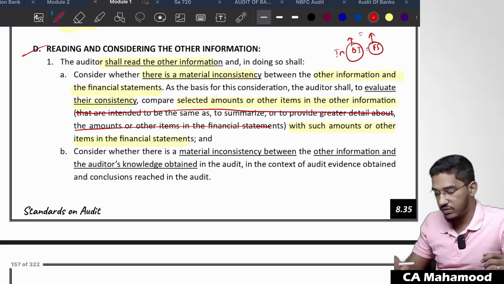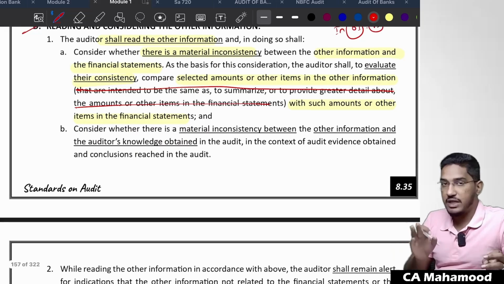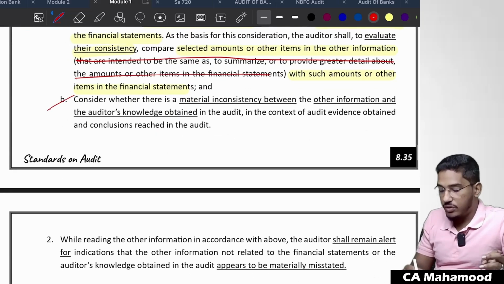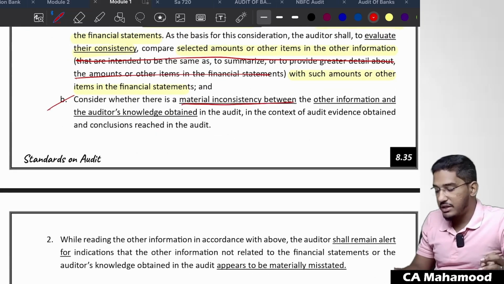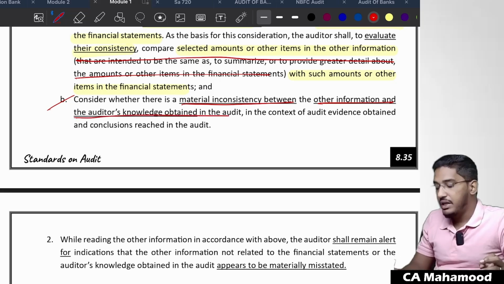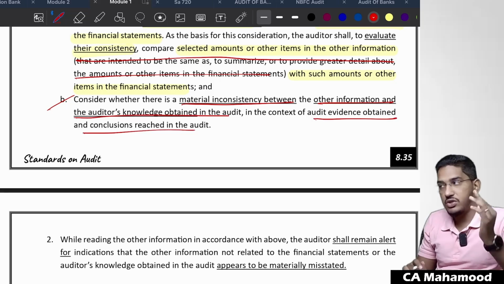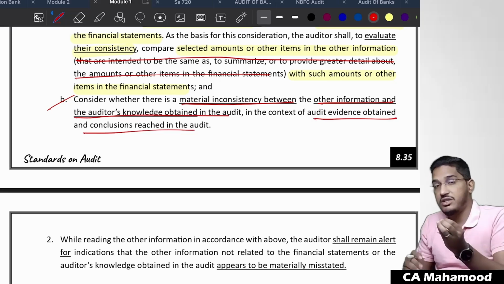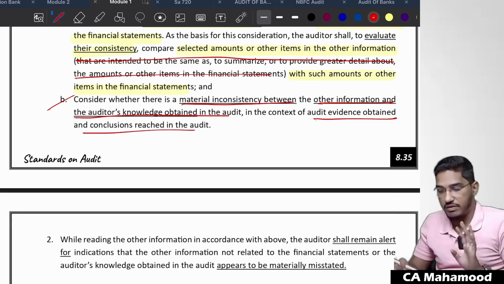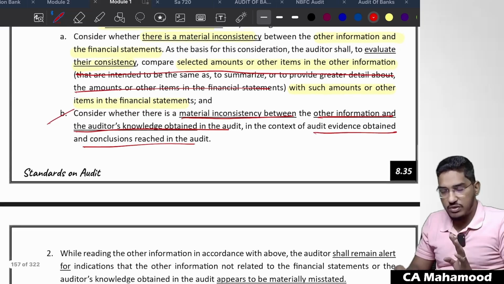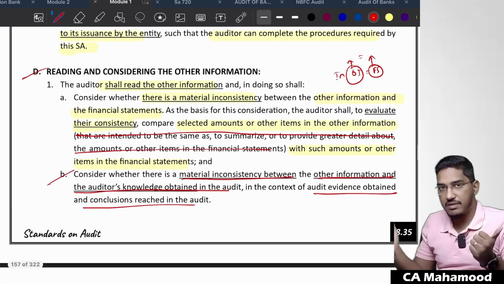So try to find out whether there is any inconsistency between financial statements and other information. And also we need to consider whether there is any material inconsistency between other information and the auditor's knowledge obtained in the entity, in the context of audit evidence obtained and conclusions reached. Nothing but second inconsistency. You should find out whether other information is inconsistent with whatever knowledge that you have obtained. Same like the objective paragraph, whatever they have told in the objectives, that only they are elaborating.